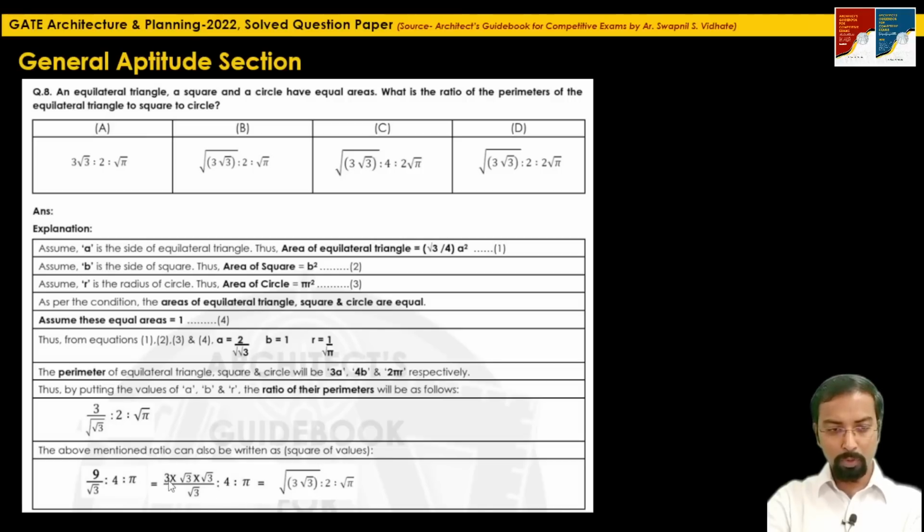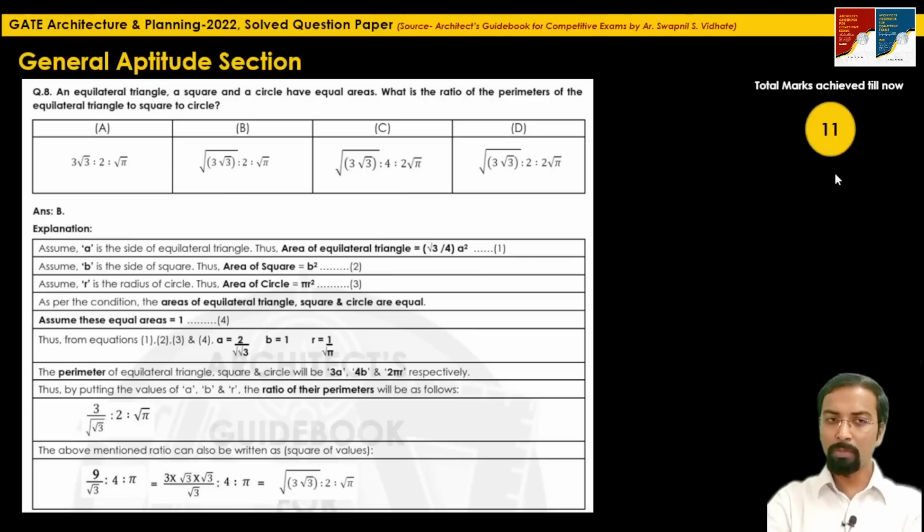The proportion can be 3 root 3 is to 4 is to pi. Now if we take the square root of these values, 3 root 3 is to 4 is to pi, it will be square root of 3 root 3 is to 2 is to root pi, right? So this is the final answer. So matching this, the final answer is option B. So here again 2 mark question, easy to solve. Total marks we have achieved till now 11 marks.